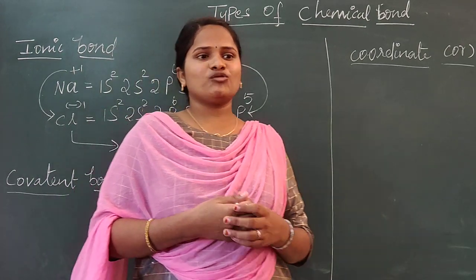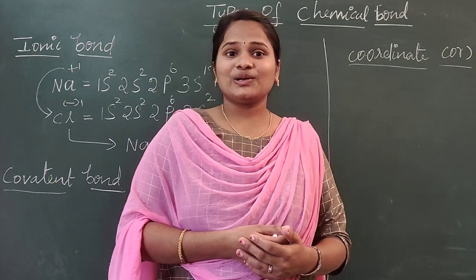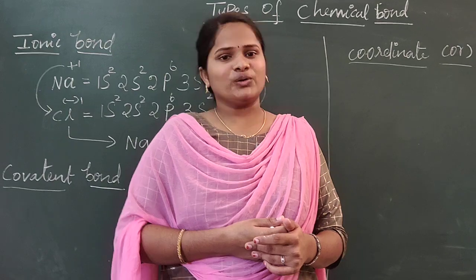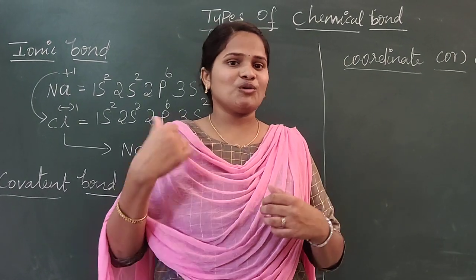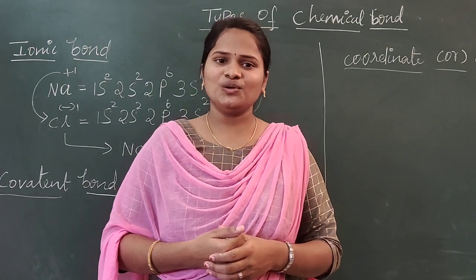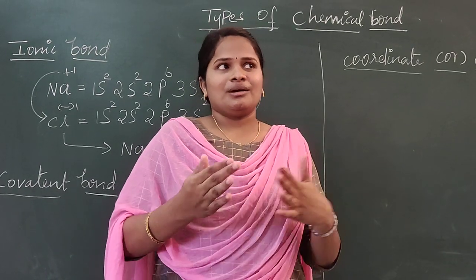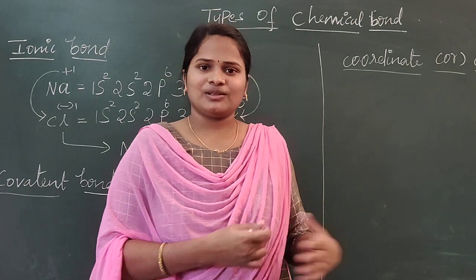The best example is the formation of H2, a single covalent bond, and formation of O2 will form double covalent bond, formation of N2 will form triple covalent bond. So now we will take the example of formation of O2, which will make us very clear about understanding covalent bond.